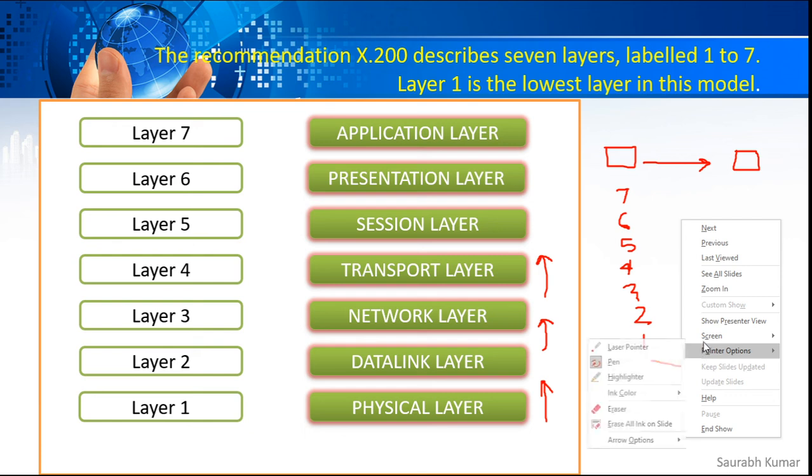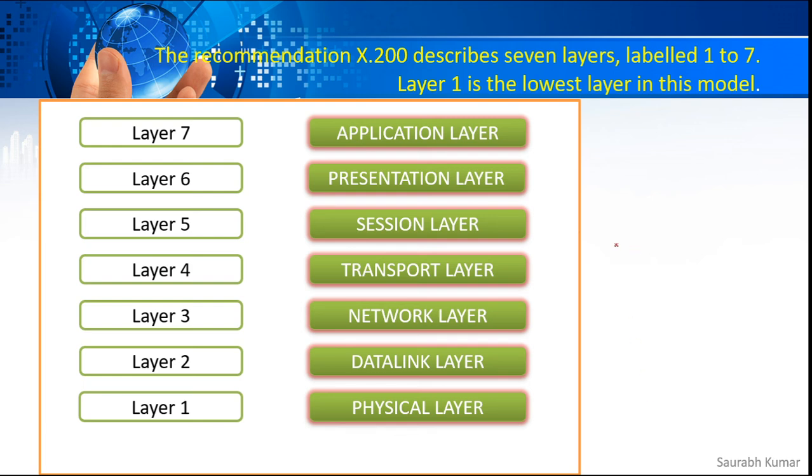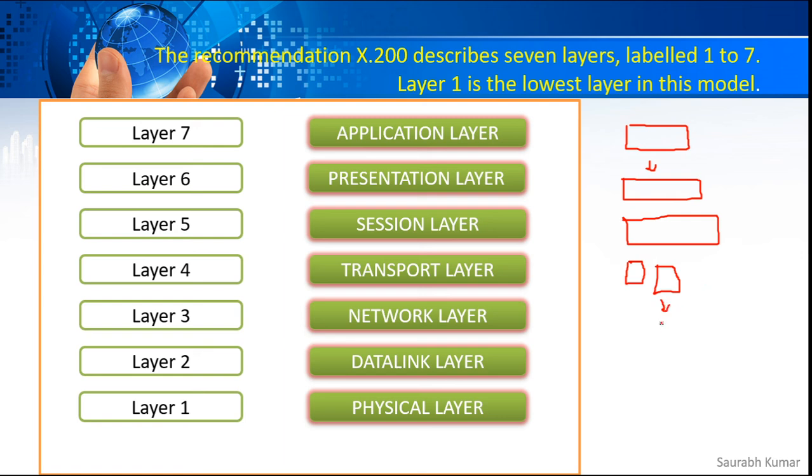So for example, if I try to summarize everything here, I will be going this way. First of all, your data will be at layer 7 here. It now goes to the presentation layer. It will be changed again, encoded, compressed. Then it goes to the session layer, which will be checking when to start, how big the data is, how long the session has to run. Then it goes to the transport layer, and the transport layer breaks it into multiple chunks, which we call segments. Then each segment will go to the network layer, where this segment will get one more header that will keep your source and destination IP address.